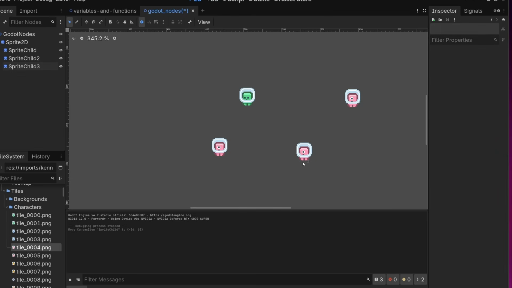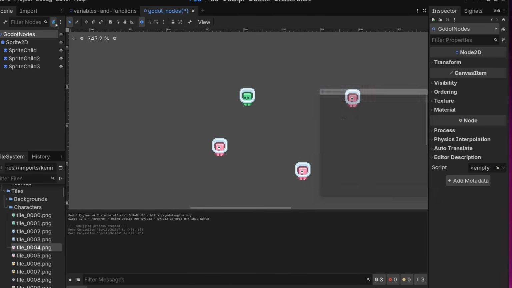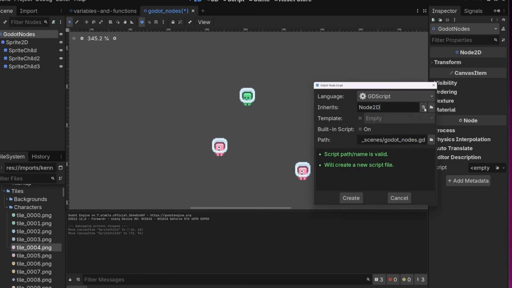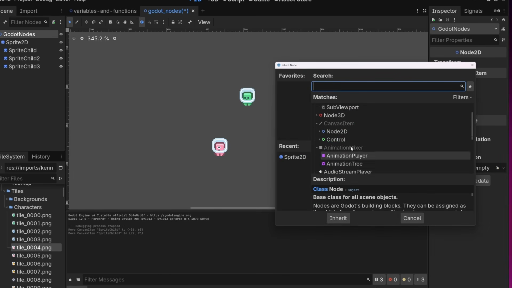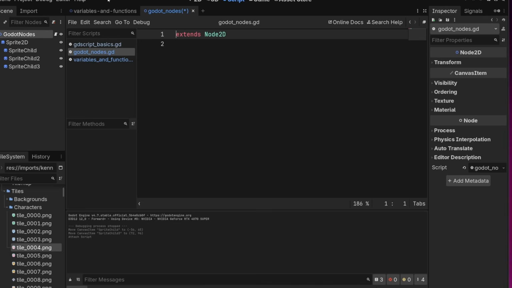Everything that has functionality in the scene of a Godot game is a node, but all the primitive types like integers and strings and vectors, which we'll see soon, are not nodes. Those are just primitive types. When you make a script, and we'll make a script for this now, you can choose to inherit Node2D. You could inherit any other type of node, or even any other type of data type in your whole program. And when it says extends Node2D, we now know that we're able to add this to our Node2D scenes and do things with them.